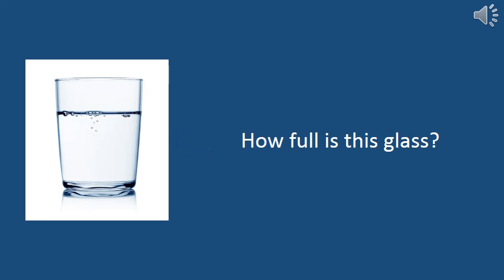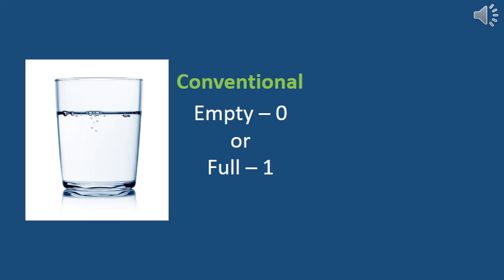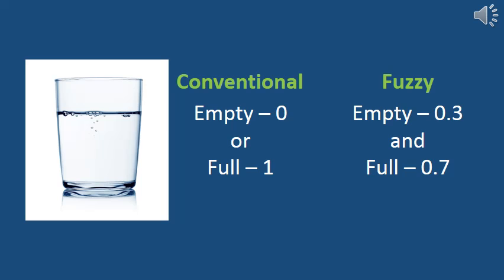For example, let's say you wanted to determine how full this glass of water is. Conventional logic would say the glass can either be empty or full, which corresponds to truth values of 0 or 1. Fuzzy logic, on the other hand, would say the glass is somewhat empty or mostly full, which corresponds to truth values of 0.3 or 0.7.